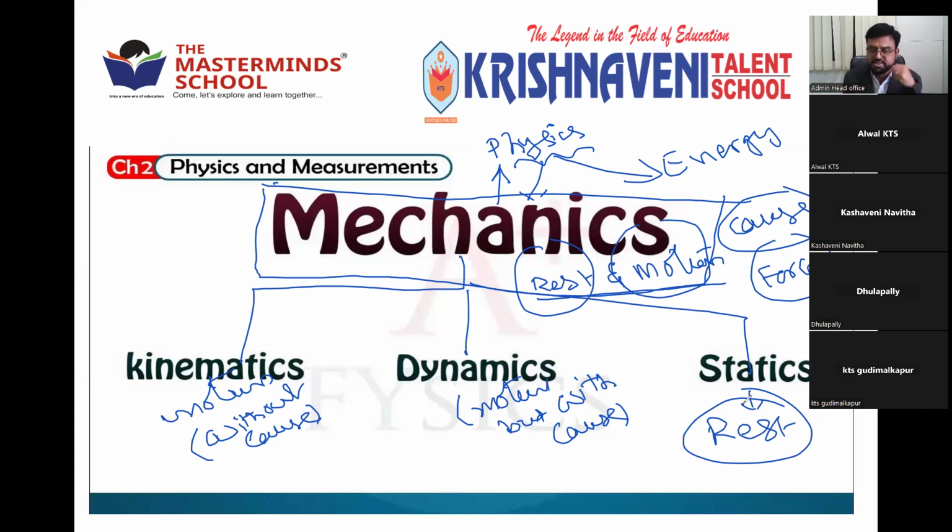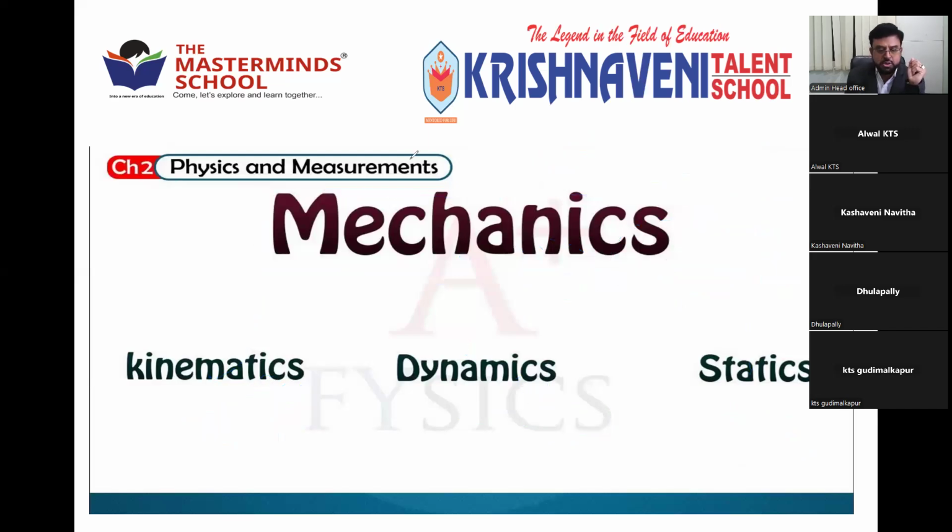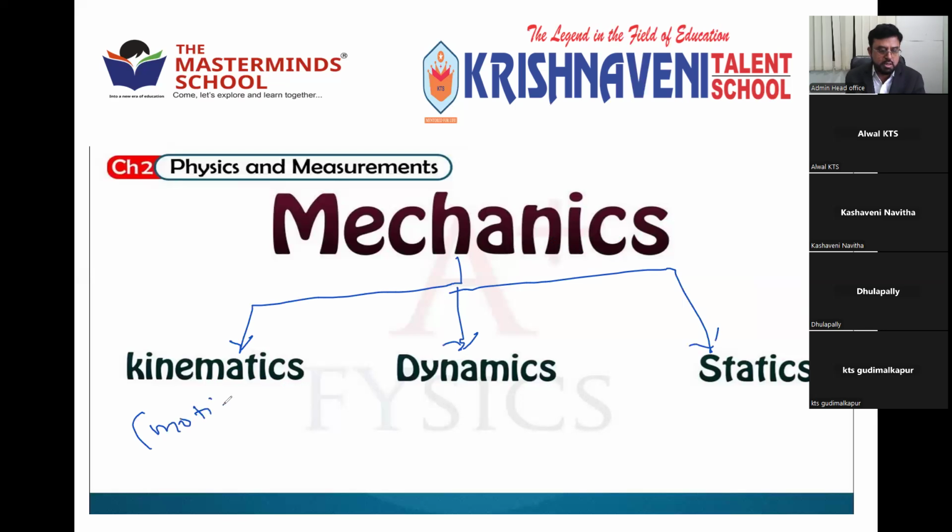Right? You can take this T diagram. You can note it down. Open your notebooks, all of you. Just take down the basics of kinematics. Right? So mechanics is divided into kinematics, dynamics, and statics. Okay. As it is written in brackets, motion without cause. Cause means reason. Why they are happening, we don't want. We don't want how they are.